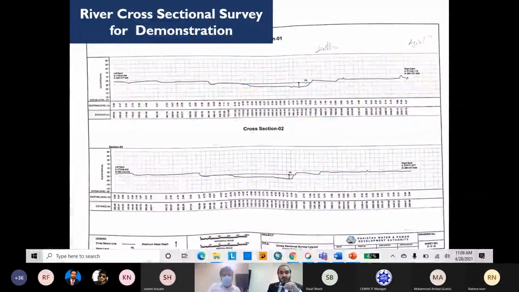Here is the survey cross section for demonstration. My cursor is visible to you? Yes. Okay. Here is the river cross sectional survey. These are the cross sectional values.